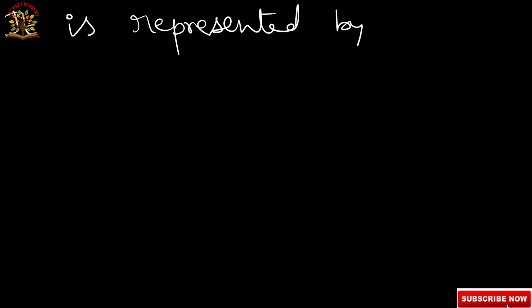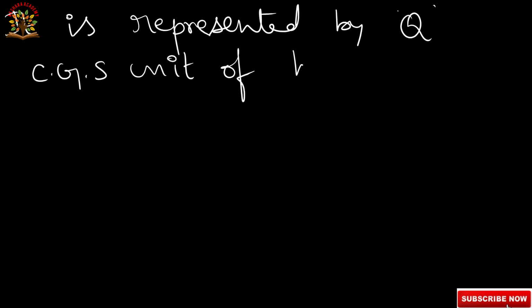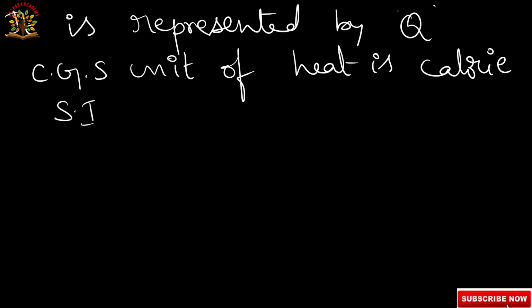Next, heat is represented by the letter Q. The CGS unit of heat is calorie, and the SI unit of heat is joule.